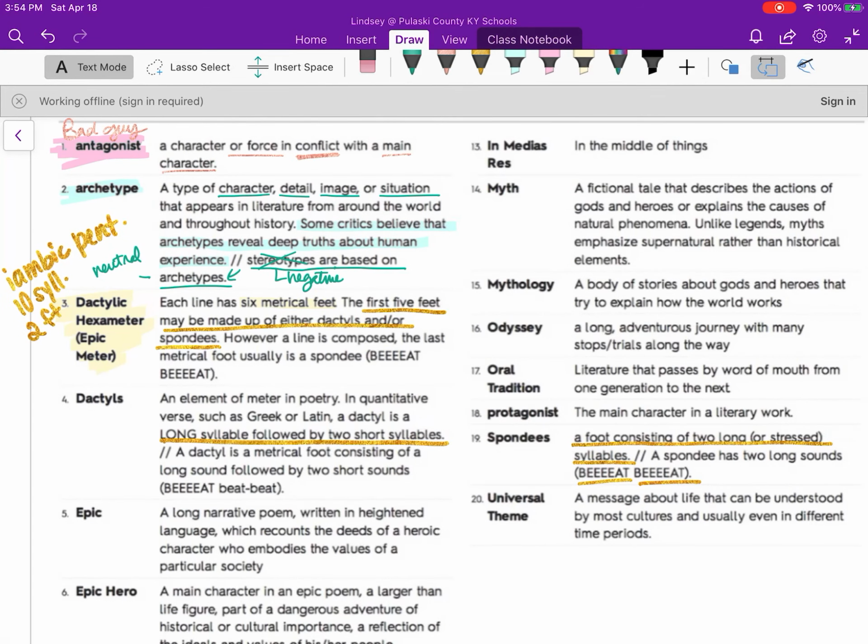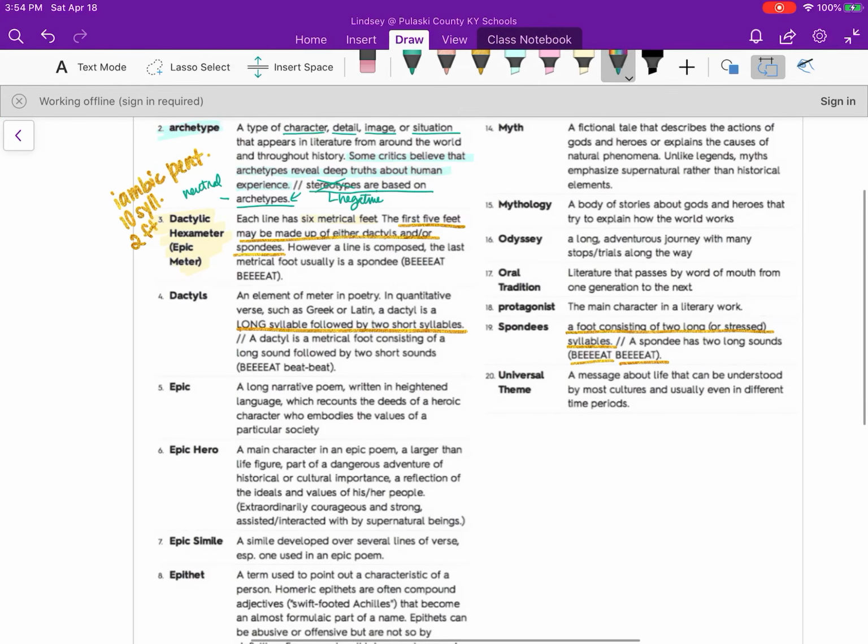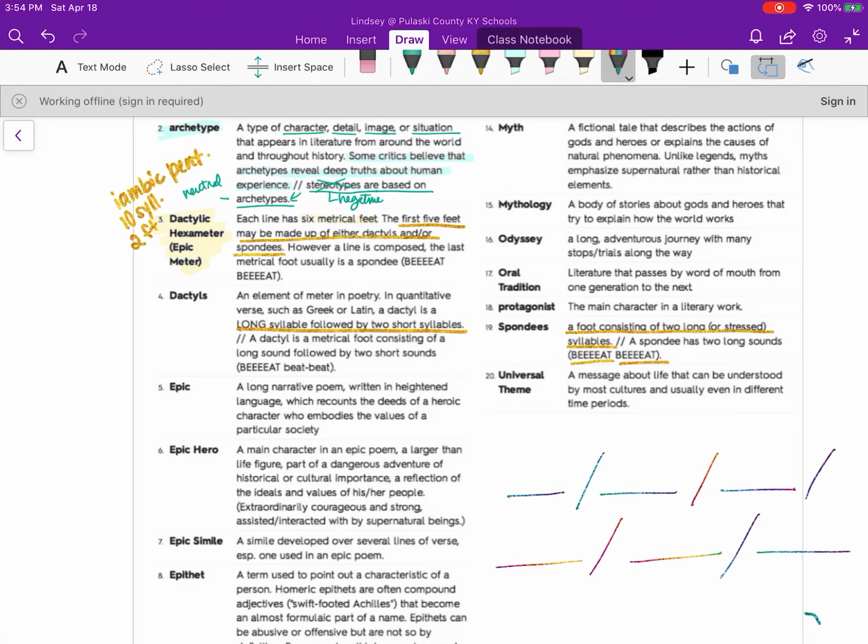So if dactylic hexameter is 6 metrical feet, then you could mark it off like this, okay? 1 foot, 2 feet, 3 feet, 4 feet, 5 feet, 6 feet, okay? And within each foot, it's either made up of dactyls or spondees. However, the last metrical foot usually is a spondee.